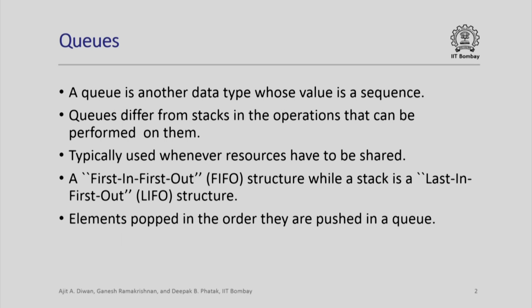They are used whenever resources have to be shared. When you want to enter a bus, you have to form a queue because many people want to use the bus. Similarly, when you want to print a file, the printer uses a queue to store all the files that need to be printed. This is also what is called a first in first out structure, or a FIFO structure, where an element which enters the queue first will come out of the queue earlier, whereas a stack is a last in first out structure. The element that entered the stack last will be the first one to come out of the stack. So in a queue, elements are popped in the order they are pushed in the queue.